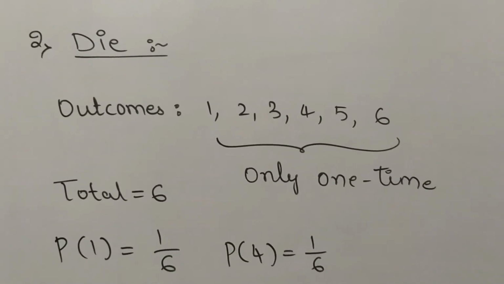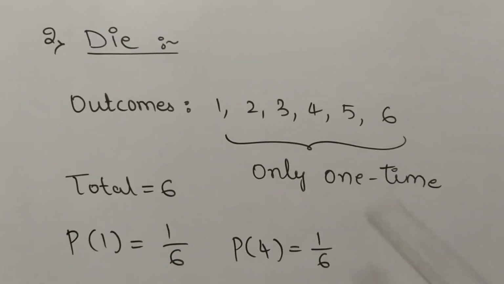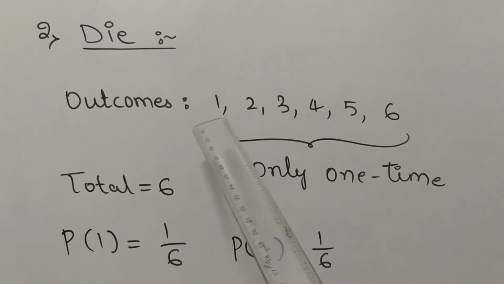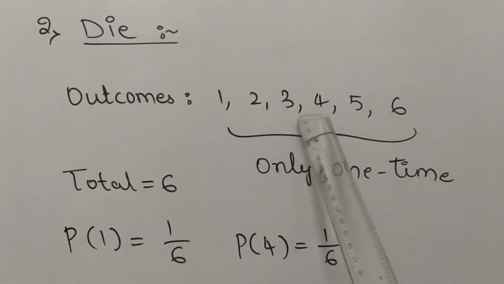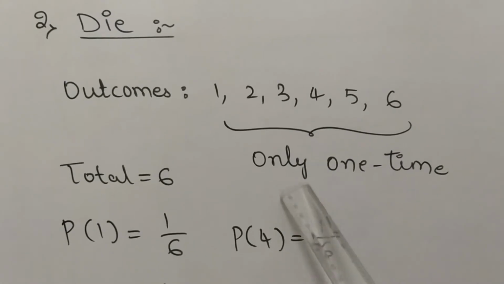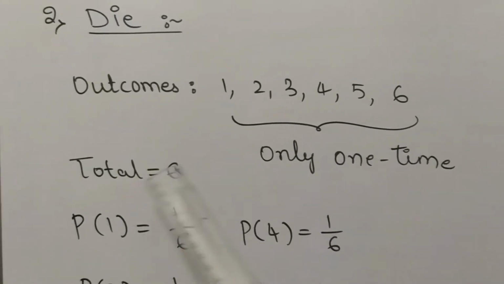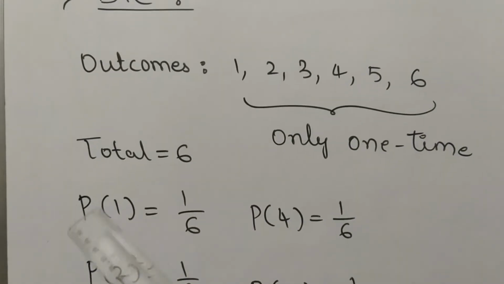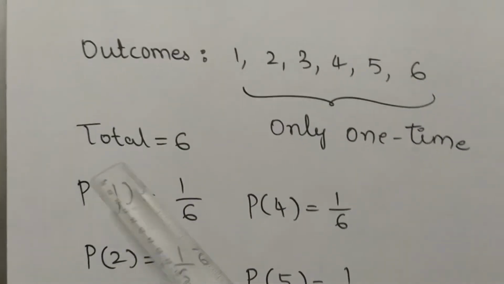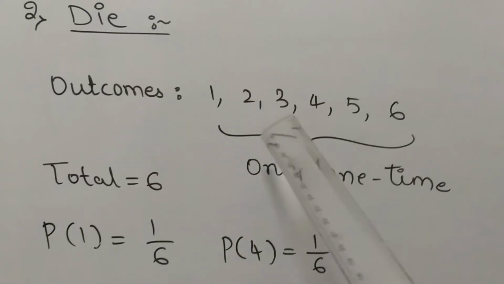In those games when you throw the die you will get either 1, 2, 3, 4, 5 or 6. They will come only one time. So total, there are 6 outcomes.